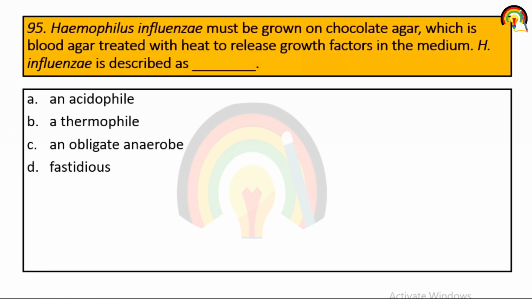Haemophilus influenzae must be grown on chocolate agar, which is blood agar treated with heat to release growth factors in the medium. Haemophilus influenzae is described as an acidophile, a thermophile, an obligate anaerobe, or fastidious. So it is fastidious.